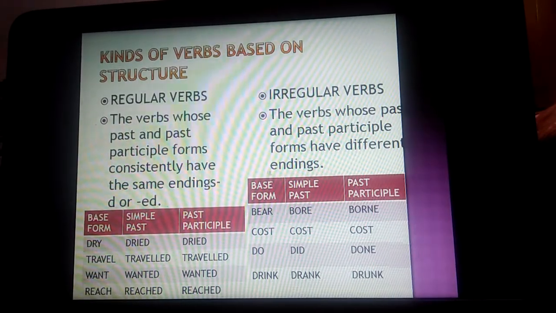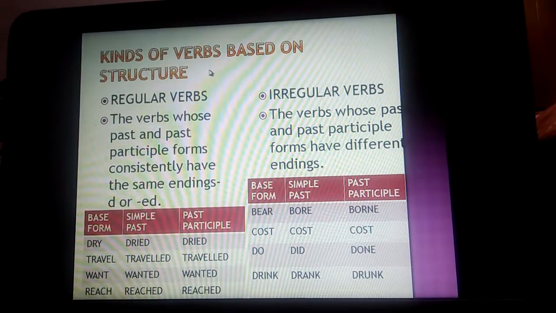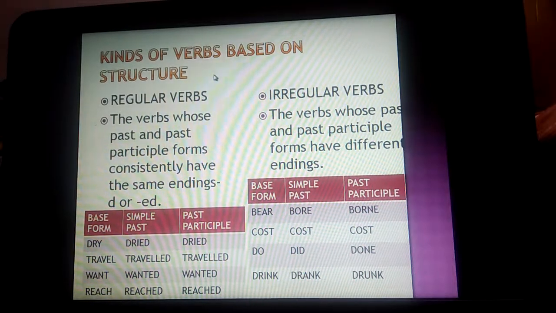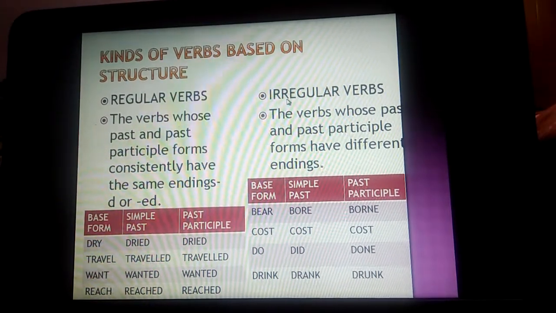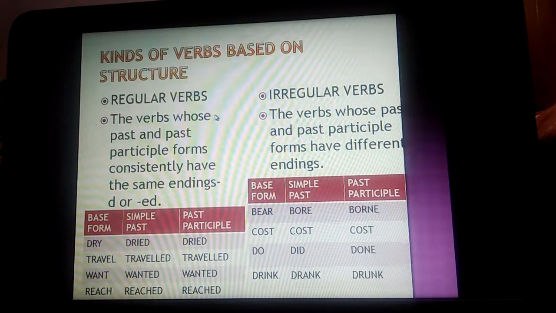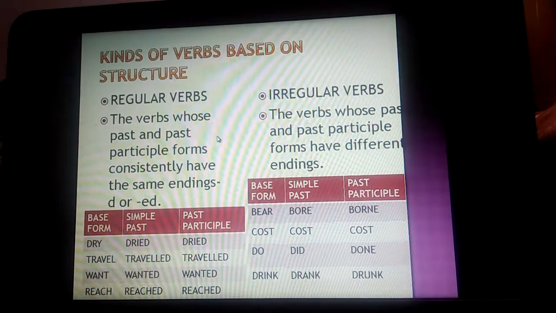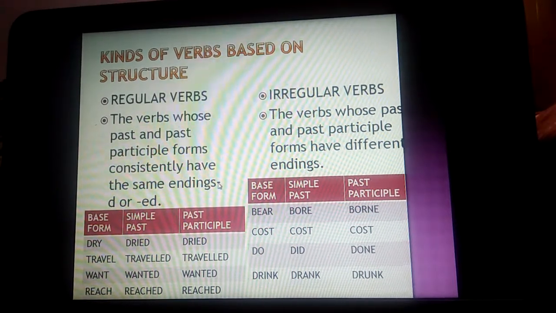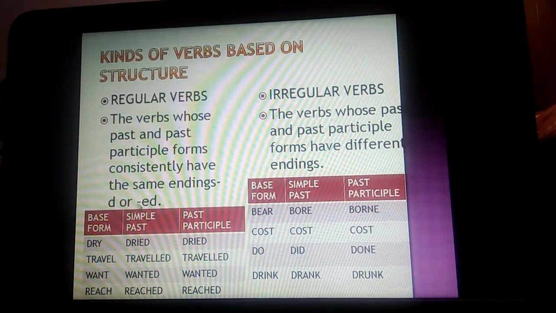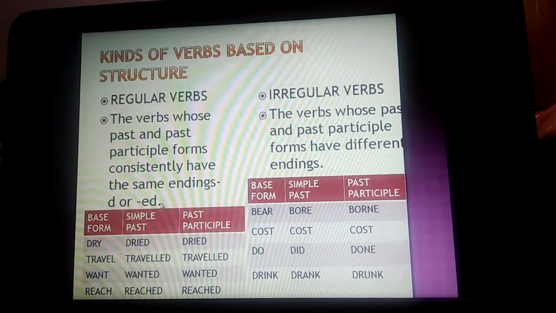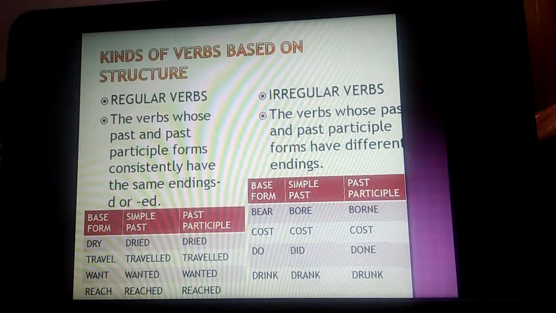Next we have kinds of verbs based on structure. There are regular verbs and irregular verbs. A verb whose past and past participle forms consistently have the same endings, that is d or ed. Those verbs which end with d or ed are known as regular verbs.